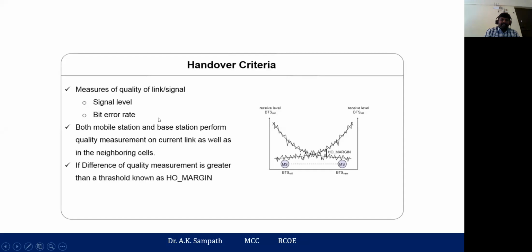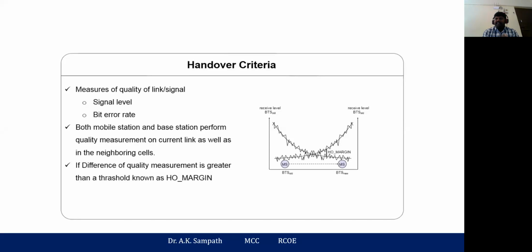So when you talk about the handoff margin, if the difference in quality measurement is greater than the threshold value, that is called the handoff margin. Suppose the signal is a very low value, less than the threshold value. The handover margin is some threshold value. If the signal strength exceeds or falls below the threshold value, your mobile station or your base station will automatically initiate the handoff process, right?